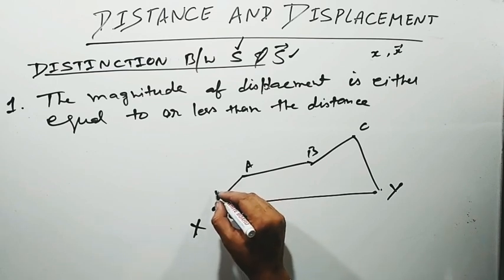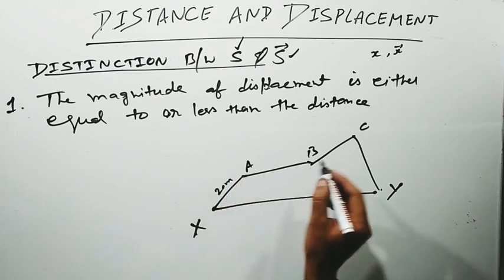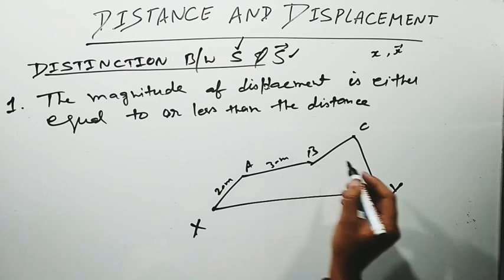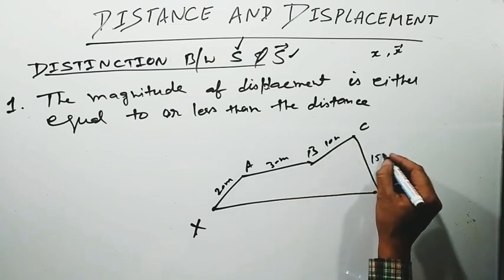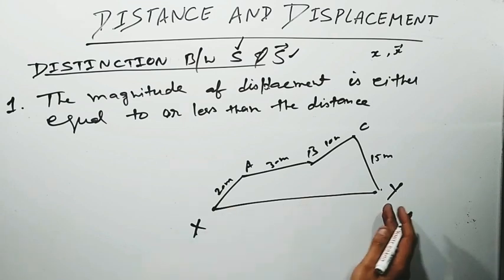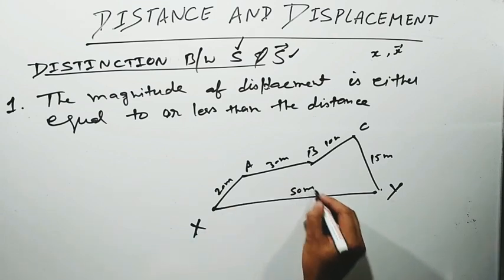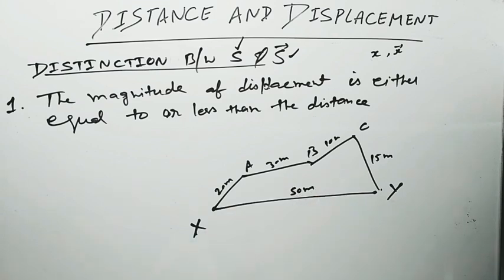Let X to A is 20 meter, A to B is 30 meter, B to C is 10 meter, and C to Y is 15 meter. And X to Y directly is 50 meter.